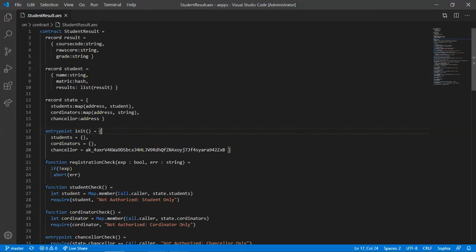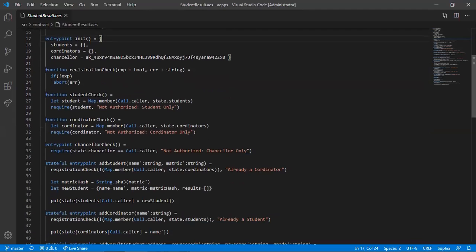Then he created a function called registration check, which is getting an expression, which is a boolean, and an error, which is a string. So if this expression is false, abort and bring out this error.